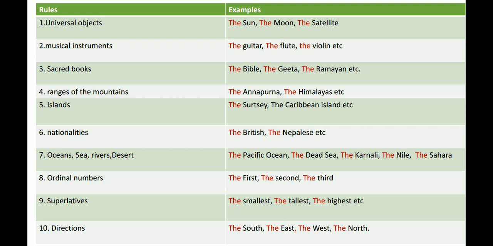Number 7, before oceans, seas, rivers, deserts also we use the. For example, the Pacific Ocean, the Dead Sea, the Karnali, the Nile, the Sahara. Number 8, before ordinal numbers like first, second, third, we use the. Similarly, number 9, before superlatives, we have to use the. For example, the smallest, the tallest, the highest, etc. Number 10, directions. Before the names of the 4 directions, we have to use the south, the east, the west, the north.